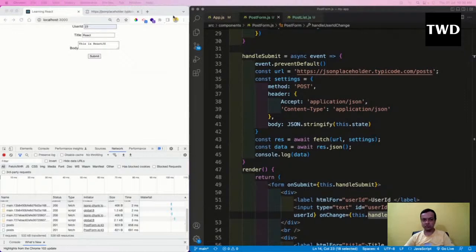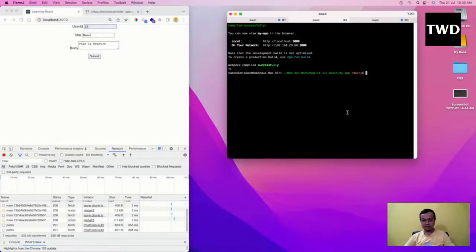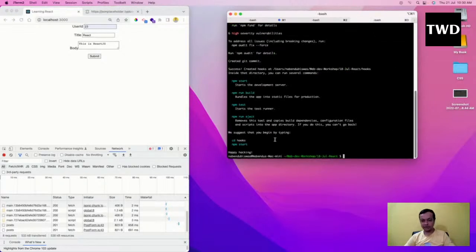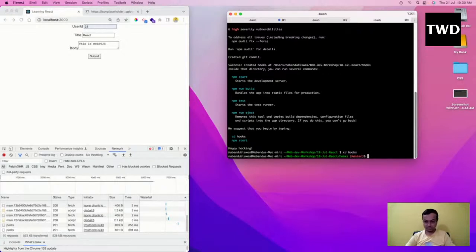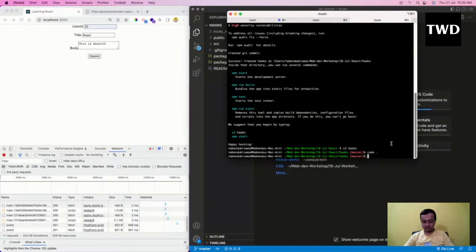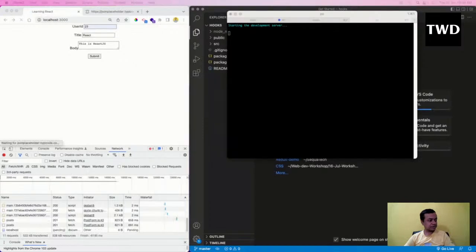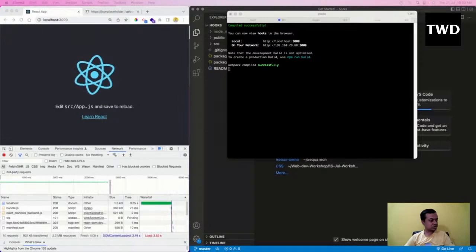Now what we are going to do here, as I told earlier, I'm going to give all these things. We're going to see the functional React, and for that I've created a new app with this command which I've run. Now I'll do a cd hooks, start with the code, and then npm start, hooks.